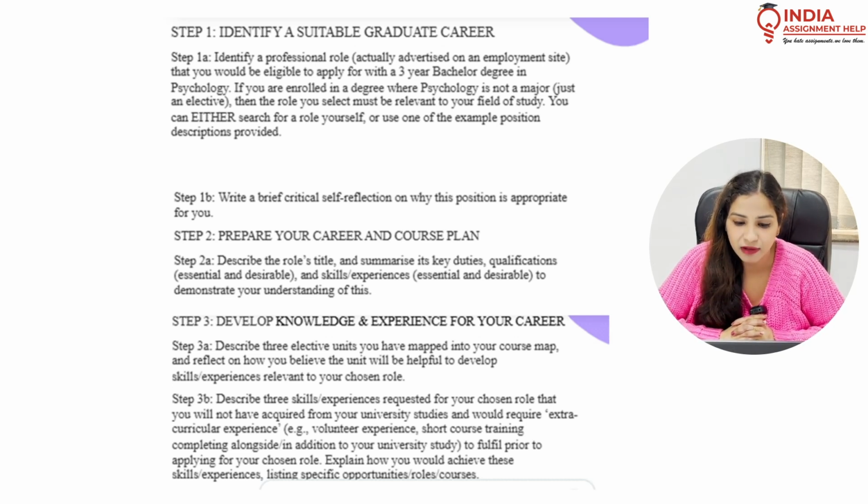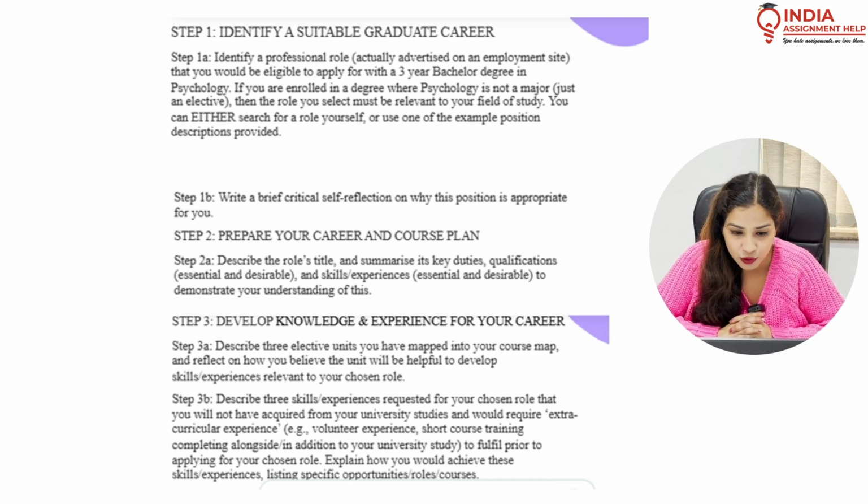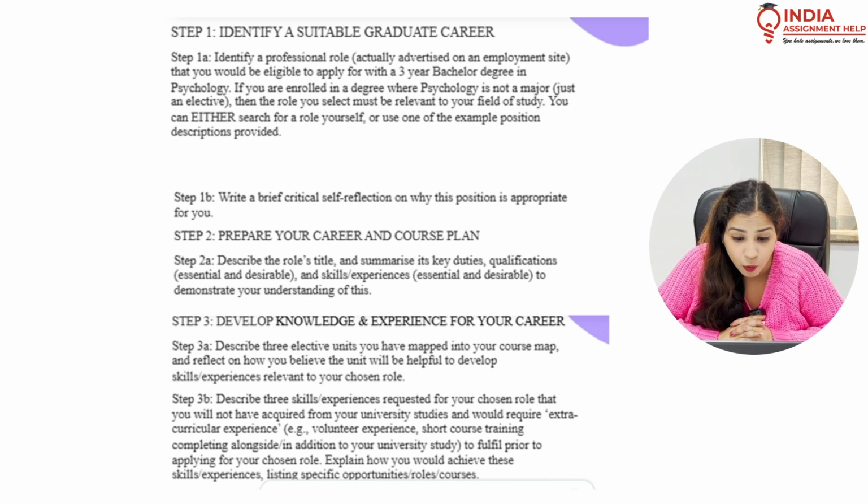Step 3 will be developing knowledge and experience for your career. In this, you will be describing 3 elective units you have mapped in your course map and reflecting on how you believe the unit will be helpful to develop skills relevant to your chosen role. The next step will be to describe 3 skills and experiences required for your chosen role that you will not have acquired from your university and will require extracurricular experience.